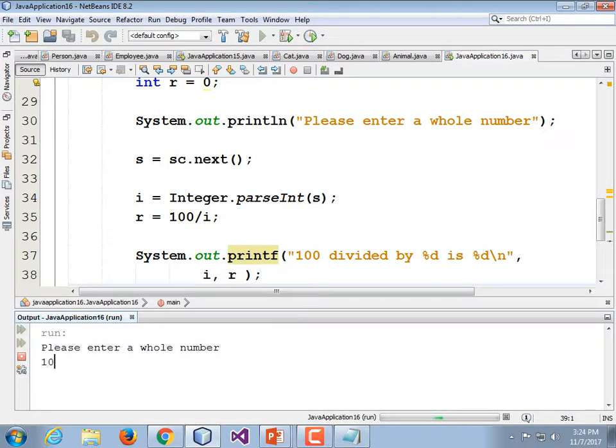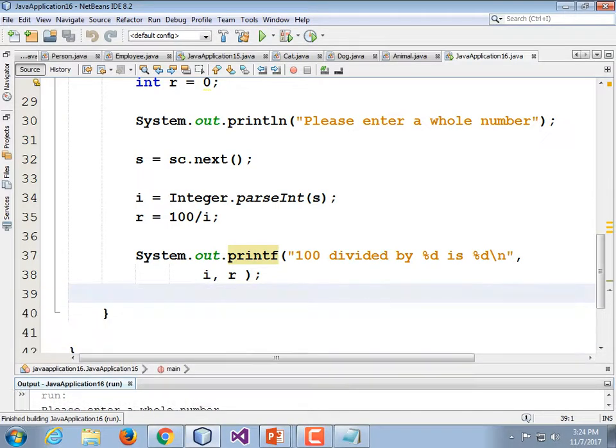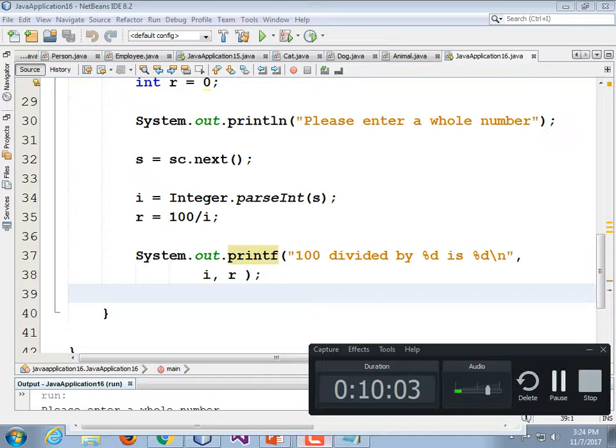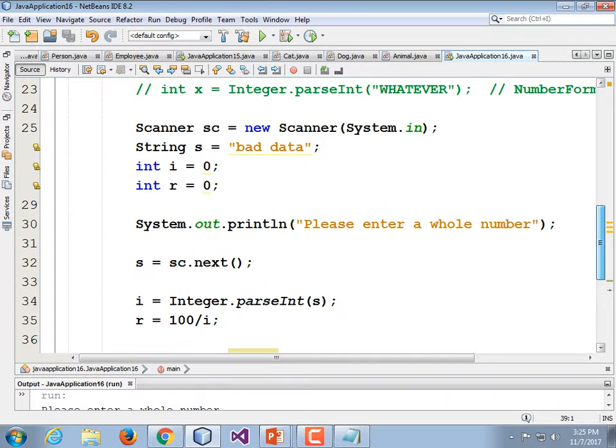Please enter a whole number, 10. 100 divided by 10 is 10. Okay, so my code works. Pause here for a moment. So if you don't have that working, if it doesn't run for you, pause the video and get it running.